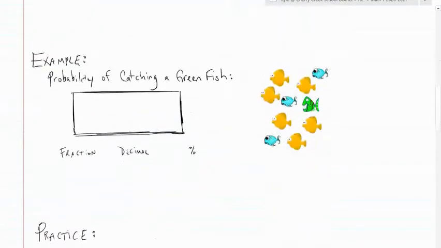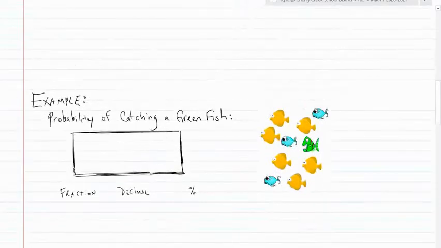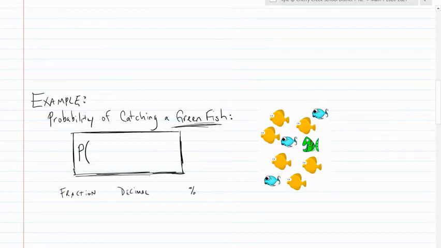Going back to that first example, the probability of catching a green fish. How we abbreviate this instead of writing the word out over and over again is we'll write a big capital P, and then parentheses. In the parentheses, we put what we want to have happen. So the probability of a green fish. Probability of getting green is equal to, and we'll put our fraction bar. Now, in our numerator, that's how many ways there are to catch a green fish. There is 1 green fish in the tank.